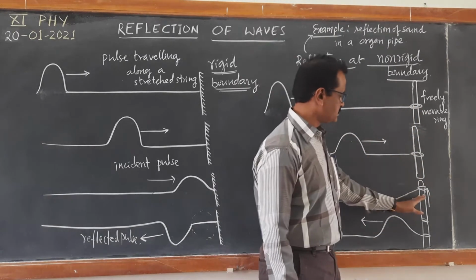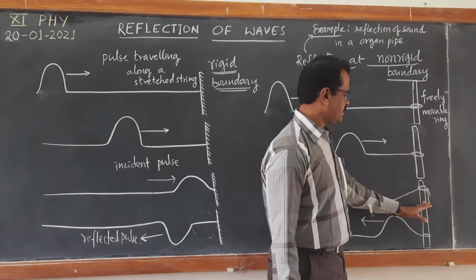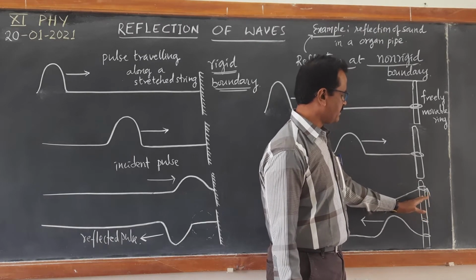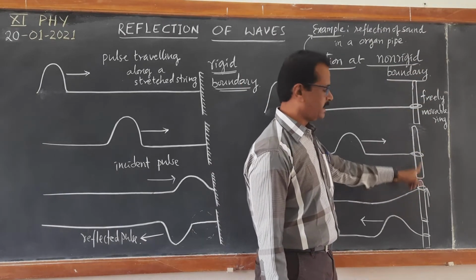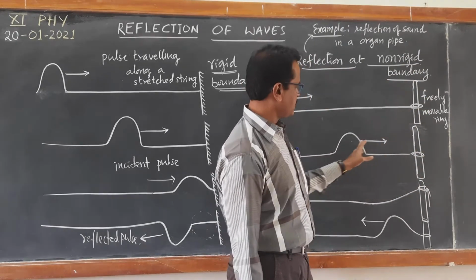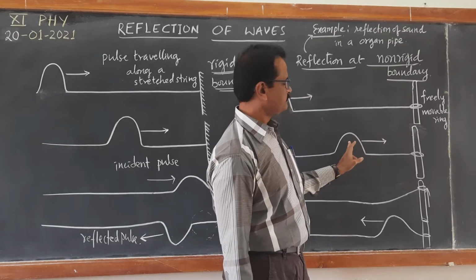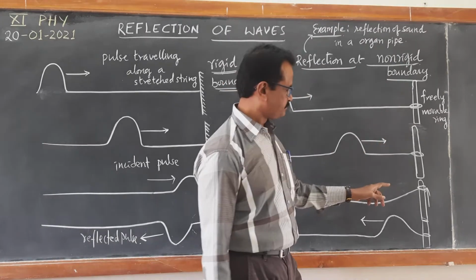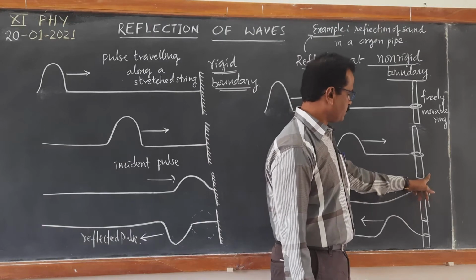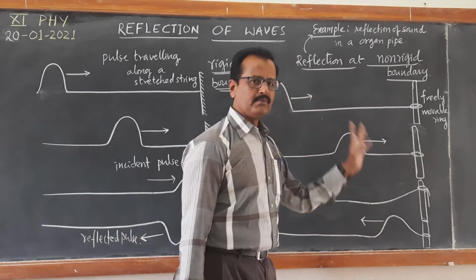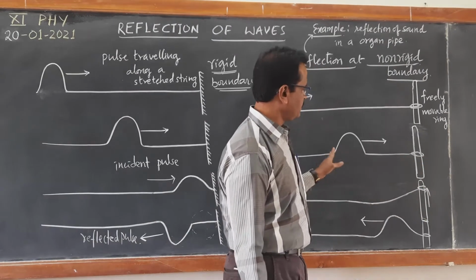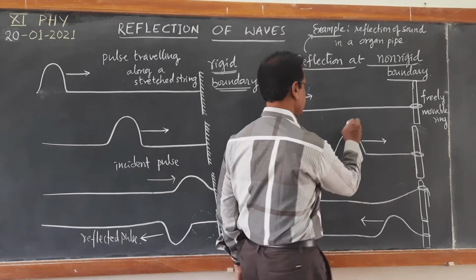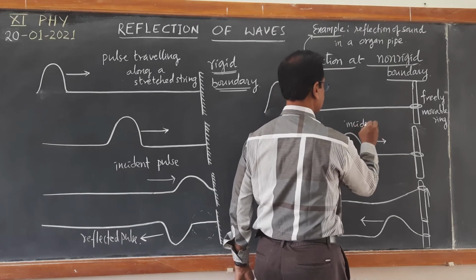As the disturbance reaches here, the movable ring gets displaced freely in the upward direction, the same as the direction of the vibrations of the string. When it moves up and down, it will have the same amplitude as that of the incident pulse. So this is the incident pulse.